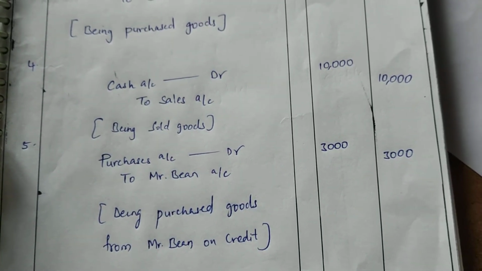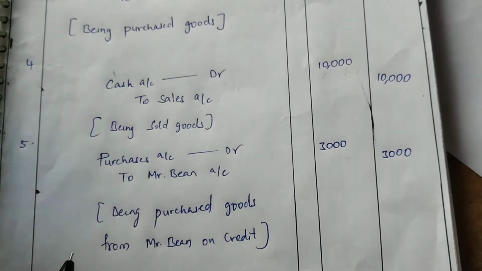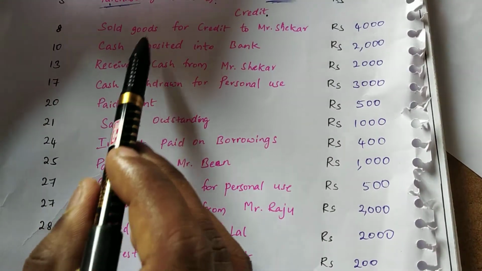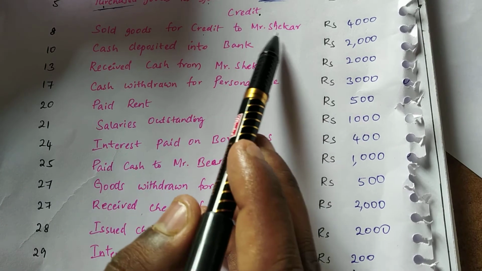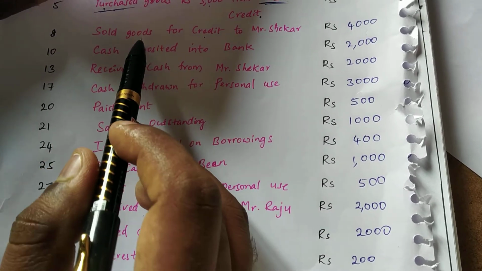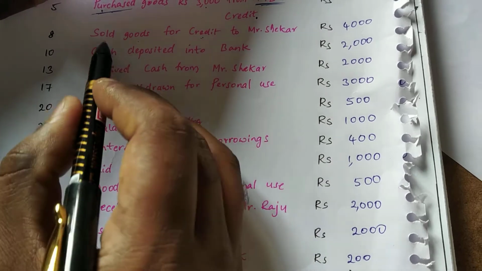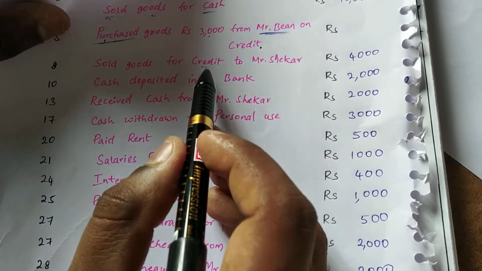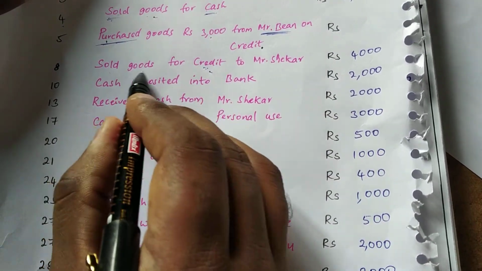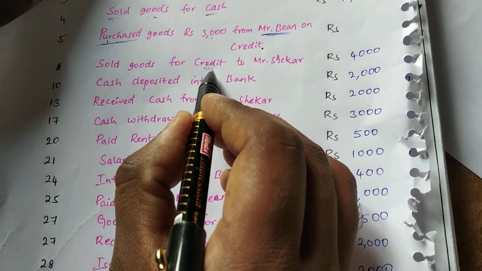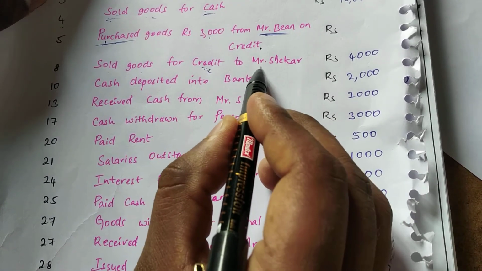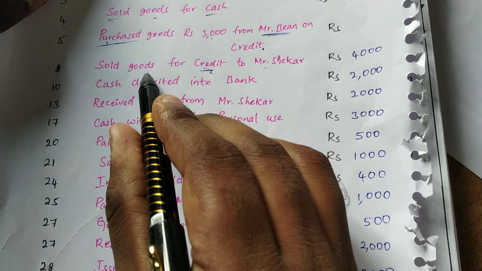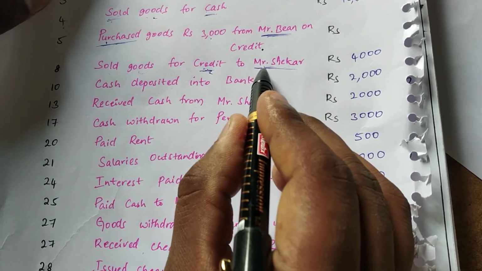Next. On January 8th, we have sold goods for credit to Mr. Shekhar. Here we are not selling for cash. We are not getting the cash over here. We didn't receive any cash. So we have sold the goods. Who is the receiver here? Mr. Shekhar. Mr. Shekhar is a personal account.